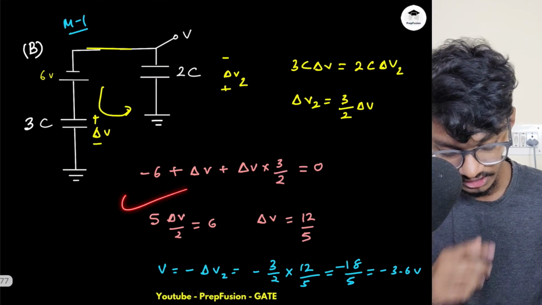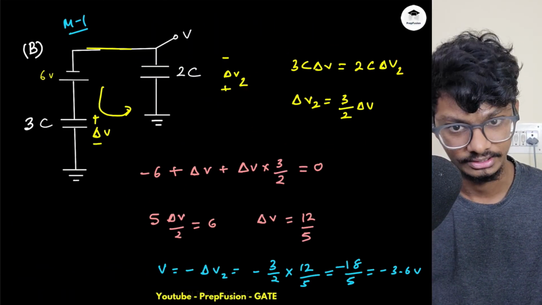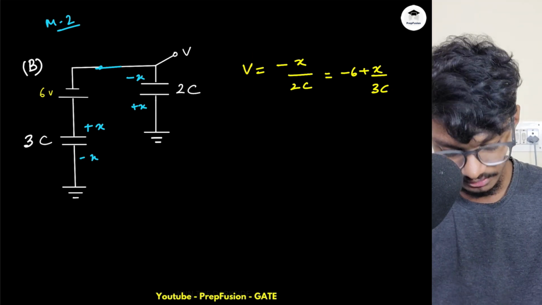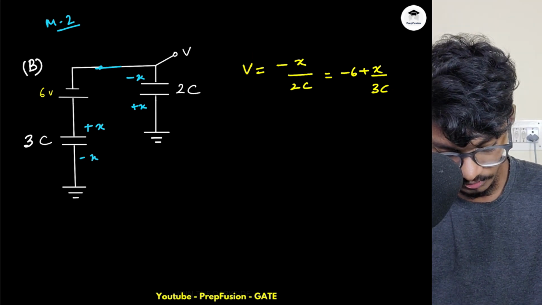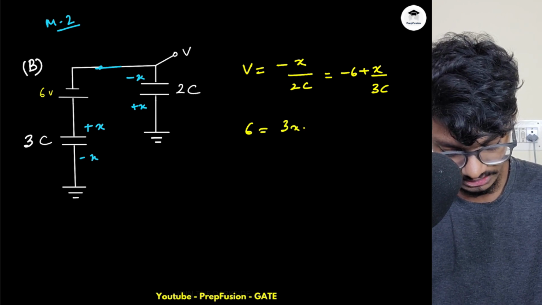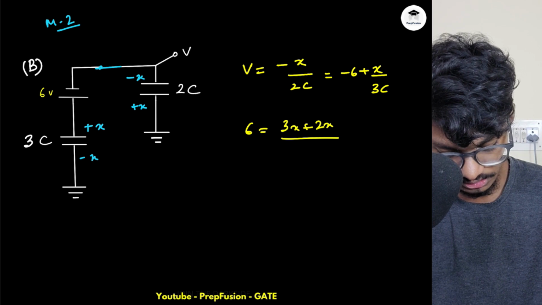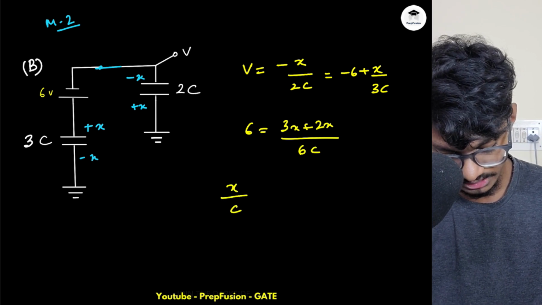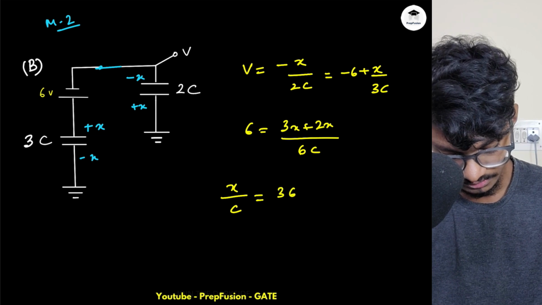Earlier I had to take care of it because first I had to compute this delta V2, right? But here this will automatically get sorted. So this becomes 6 equals 3x plus 2x by 6C. So x by C equals 36 by 5.